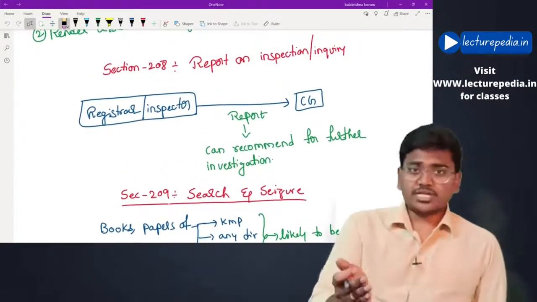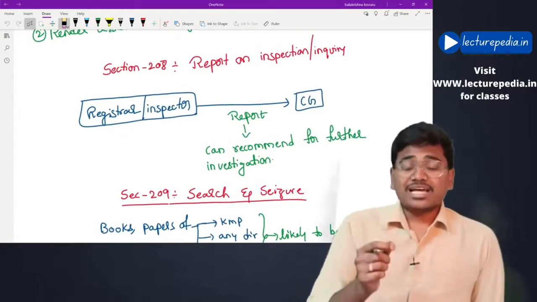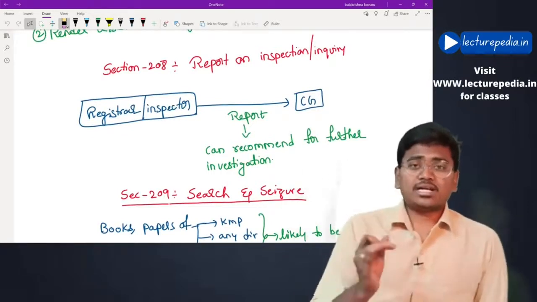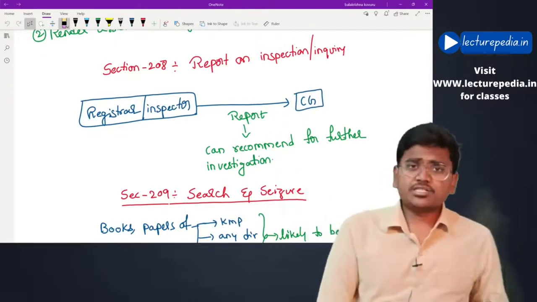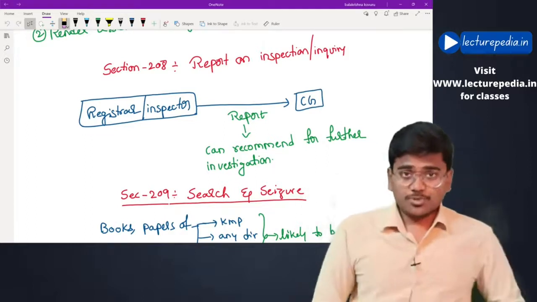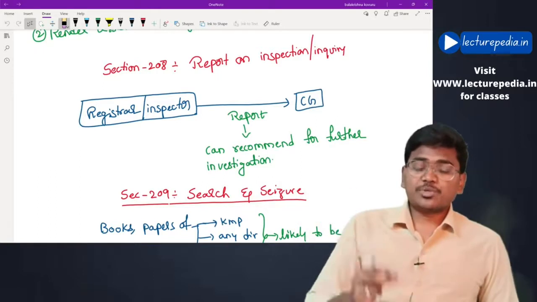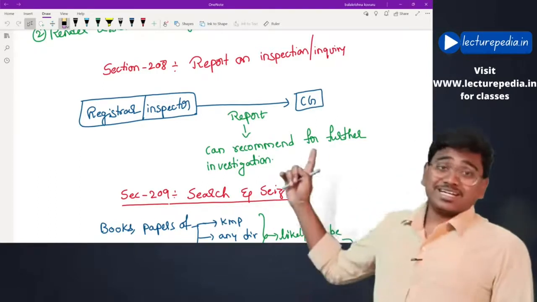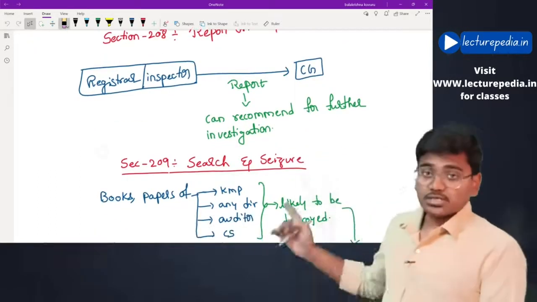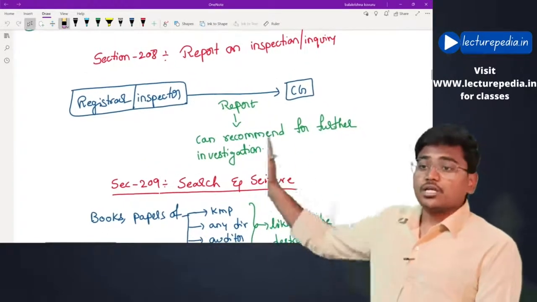Okay, the inspection or inquiry is conducted. After conducting the inspection or inquiry, a report will be submitted. First of all, who will conduct the inspection or inquiry? Either the registrar or the inspector appointed by the central government will conduct. Now, these people will present their report of inspection or report of inquiry to the central government. See, the registrar or inspector will give the report of inspection or inquiry to the central government.